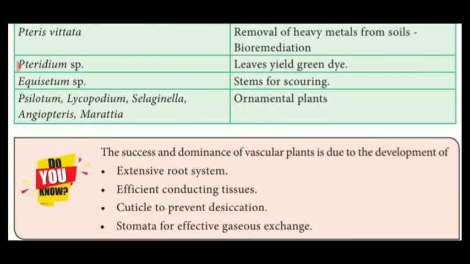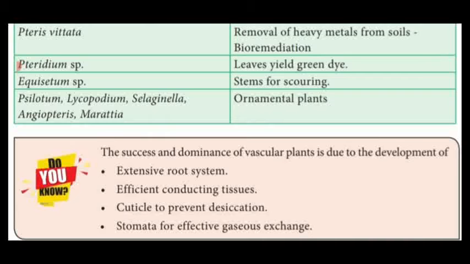Dear students, see the do you know paragraph. These pteridophytes are very successful dominant vascular plants. This is due to the development of an extensive, proper root system, efficient conductive tissue such as xylem and phloem, and cuticle to prevent desiccation. On the outer surface of the stem and leaf region, they have a thick cuticle surface to prevent external damage to the plant body or plant organs.